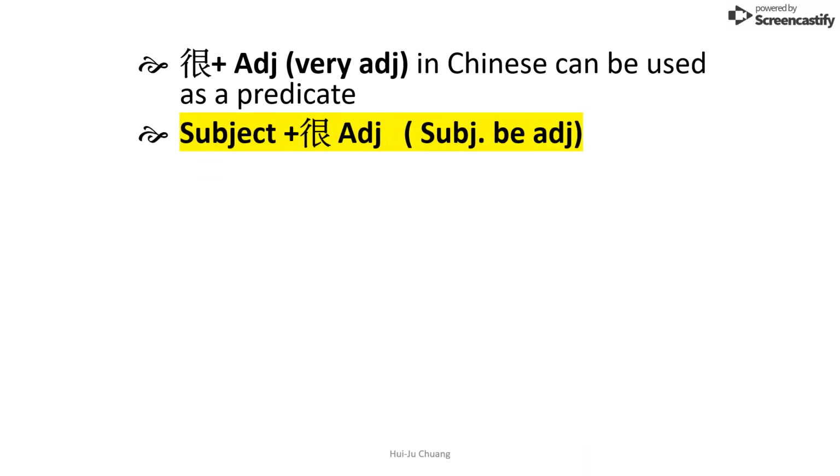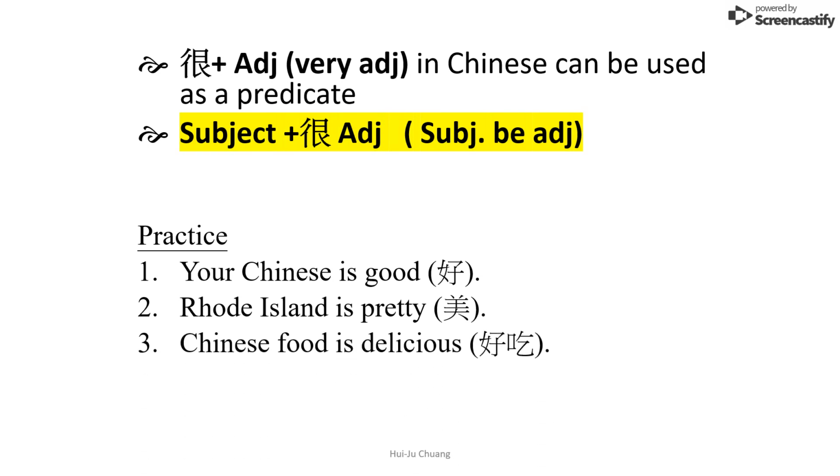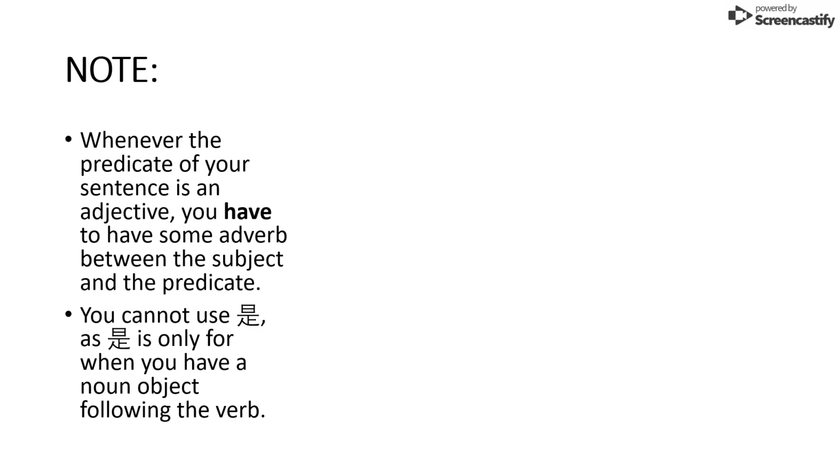So we would have our subject plus 很 followed by an adjective, and that would mean that we're describing the subject as the adjective. For example, 你的中文很好，罗德岛很美，中国饭很好吃，罗德岛很小。